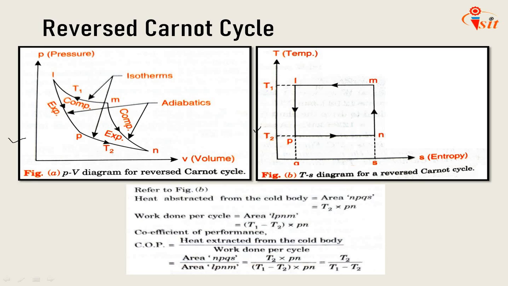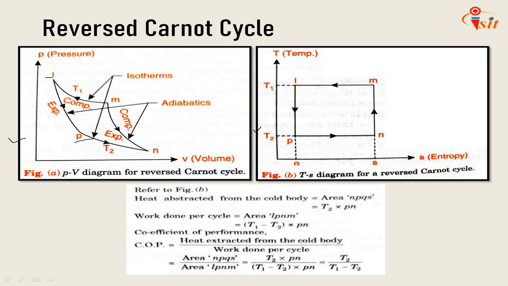Starting from point L, the clearance space of the cylinder is full of air. The air is then expanded adiabatically to point P, during which its temperature falls from T1 to T2.